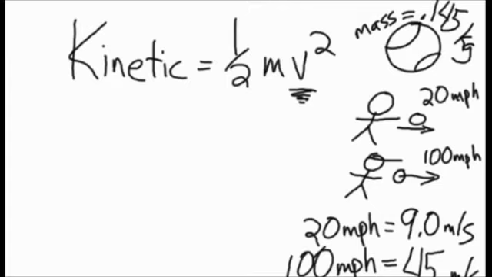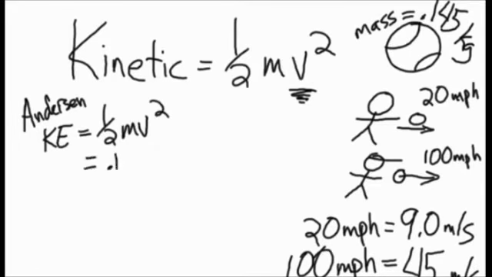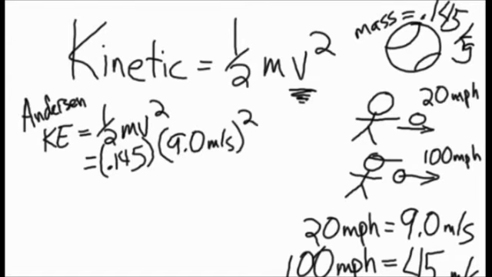First, let's figure out how much kinetic energy my 20-mile-an-hour pitch would have. We use the equation 1/2 mv squared, where m is 0.145 kilograms and v is 9.0 meters per second. We take that times 1/2 and square the velocity, and I get, using significant digits, 5.9 joules of energy.